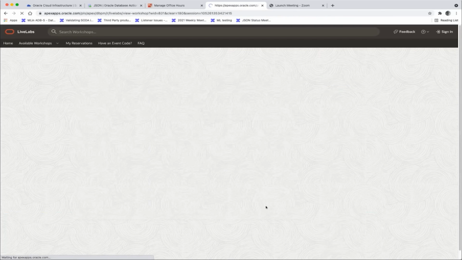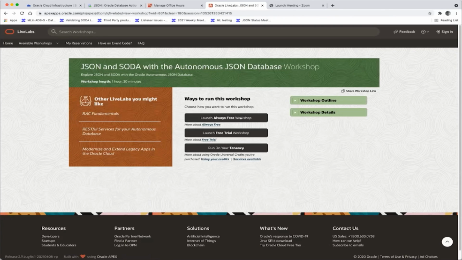This one presents the JSON capabilities as well as the SODA API. It's a workshop that allows you to learn the basic concepts around JSON to write applications. So not necessarily how to report or how to generate JSON. This is also covered in here, but also JSON as a data model for application development.